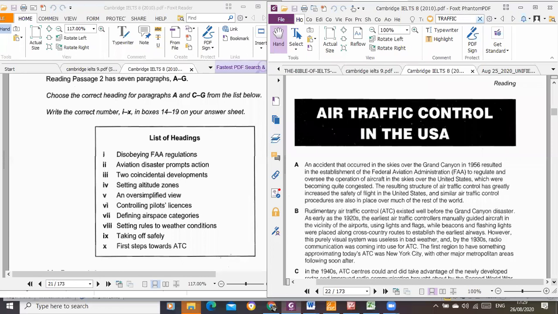All right. So in list of headings, a lot of people have different ways of approaching it. But I would say that you skim through your passage first. So after skimming through air traffic control in the USA, I look at paragraphs A, B, C, D, and all that, just to have, in 2 minutes, an overview of what this passage is talking about, because obviously I will have to read through if I'm going to get the list of headings. So that's the first point.